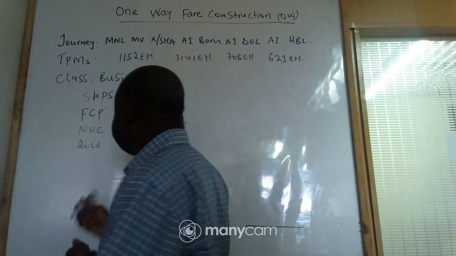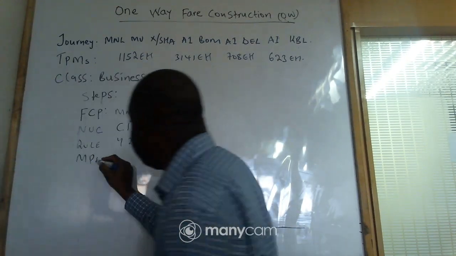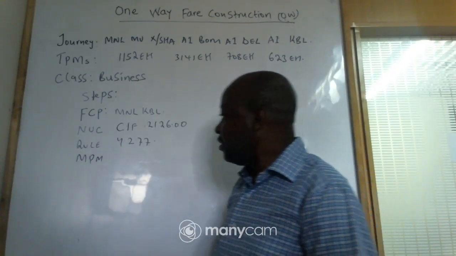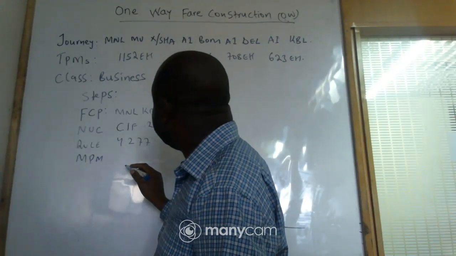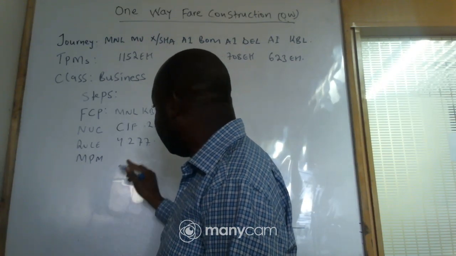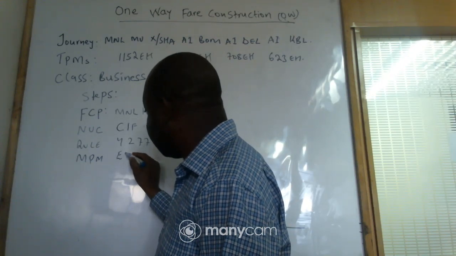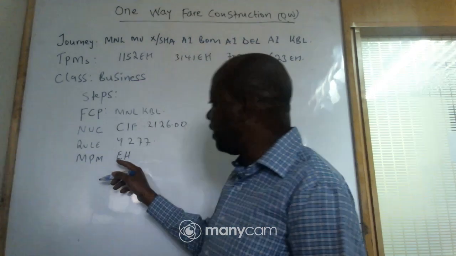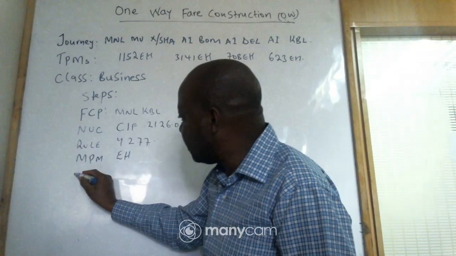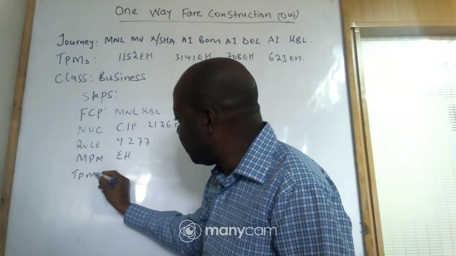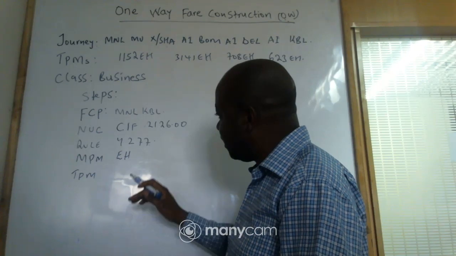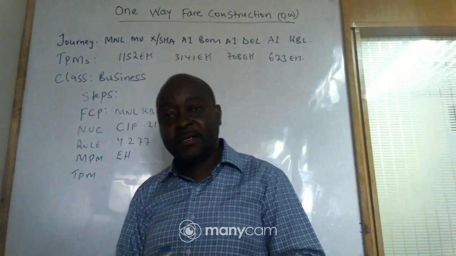Now our next step is MPMs. And I told you MPMs means what? Maximum permitted mileage. So our MPM, we shall look at the GI. GI means global indicator. So our global indicator is Echo Hotel, meaning Eastern Hemisphere. This routing is within what? Eastern Hemisphere. And then we shall look at TPMs as our next step. But let us go back and look at the MPMs from the online, and then we shall go to the